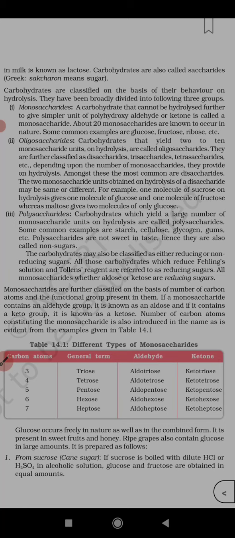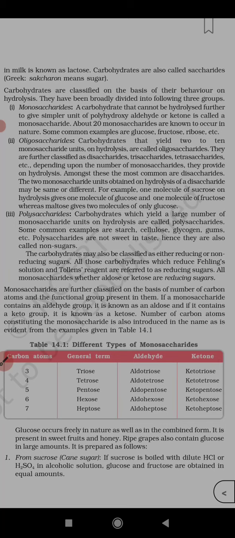Ribose sugar, it is a monosaccharide. Glucose monosaccharide, fructose monosaccharide. Now oligosaccharide, carbohydrates that yield 2 to 10 monosaccharide units on hydrolysis are called oligosaccharides. They are further classified as disaccharide, trisaccharide, tetrasaccharide.